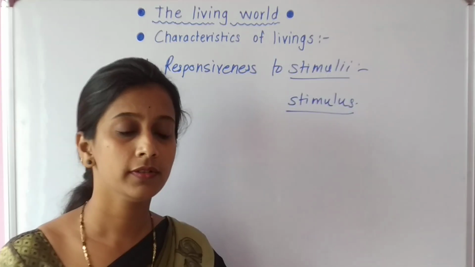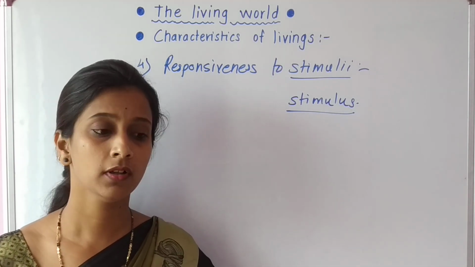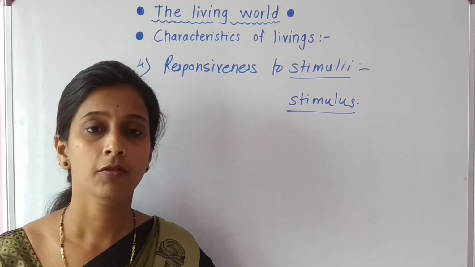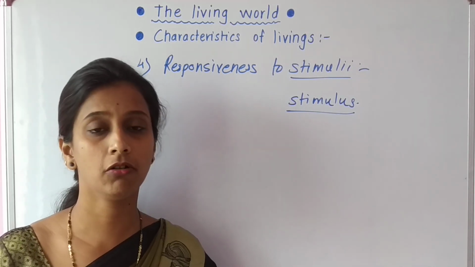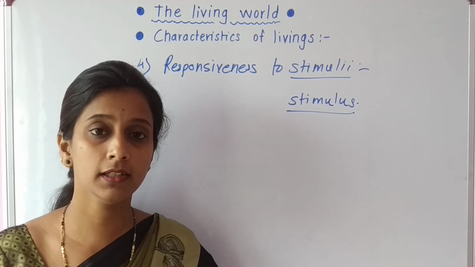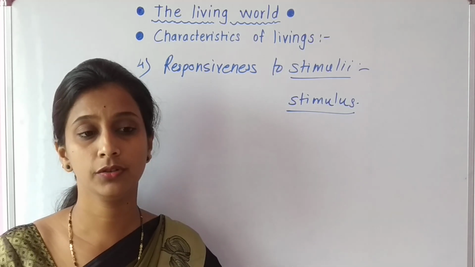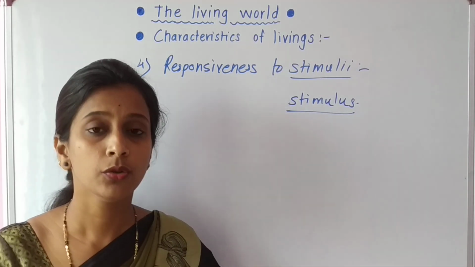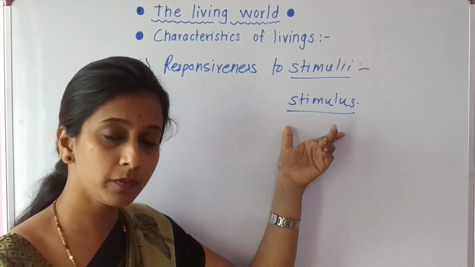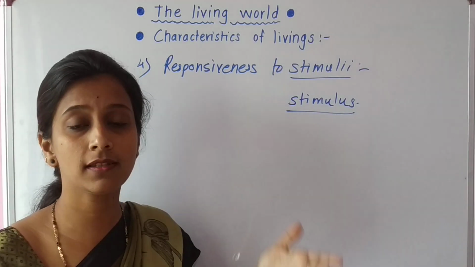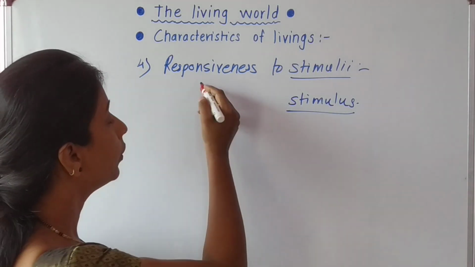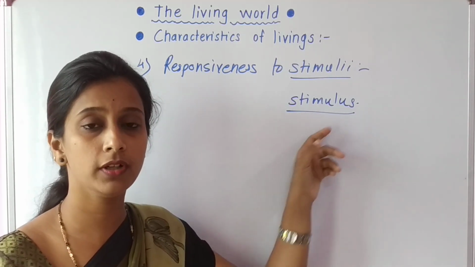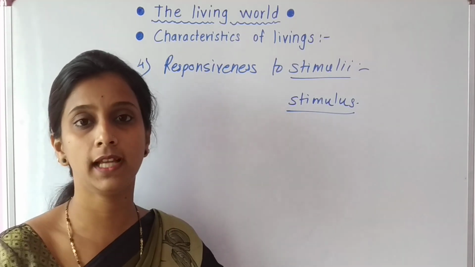Okay, let's take an example. Suppose a light is flashed into your eyes. What happens? Suddenly, immediately, you turn away your eyes. So it is the responsiveness of your eyes to the stimulus. In this example, the stimulus is the light and your body or your eyes are responding to that stimulus, to the light.